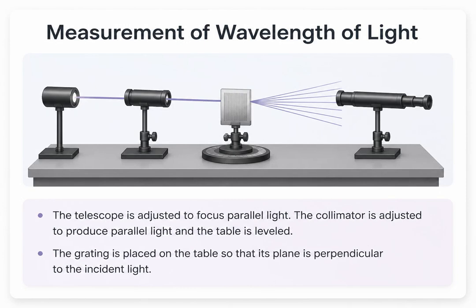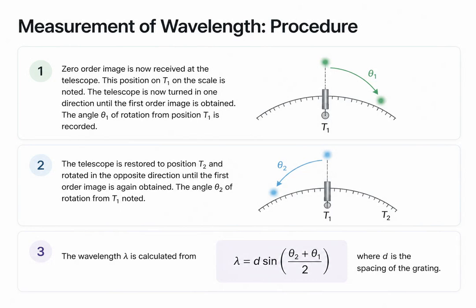To measure the wavelength of light, we use a spectrometer setup. We adjust the telescope to focus parallel light and the collimator to produce a parallel beam from our monochromatic source. The diffraction grating is placed on the level table so that its plane is perfectly perpendicular to the incident light. Next, we locate the central 0-order image and note its position. We then rotate the telescope to one side until we find the first-order image and record angle θ1. We restore the telescope and rotate it to the opposite side to find the other first-order image, recording angle θ2.